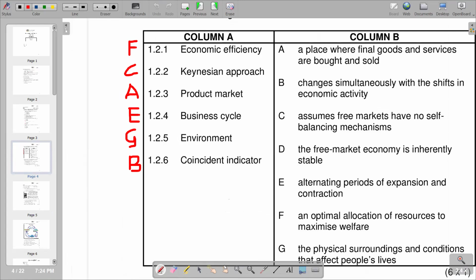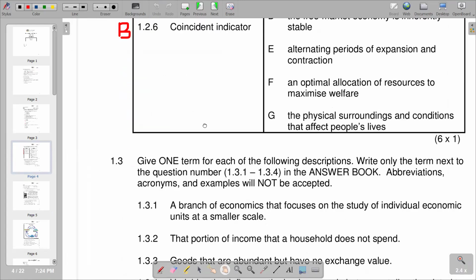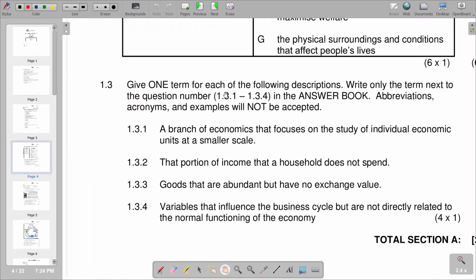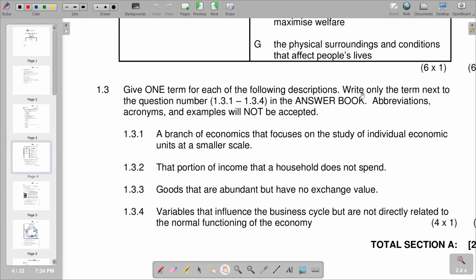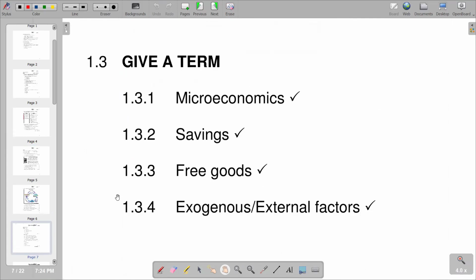We go to the next part, which is going to be our 1.3. So 1.3 reads, give one term for each of the following descriptions. Write only the term next to the question number 1.3.1 to 1.3.4 in the answer book. The first sentence reads, a branch of economics that focuses on the study of individual economic units at a smaller scale. You'd see that this is microeconomics. So we have microeconomics describing that.